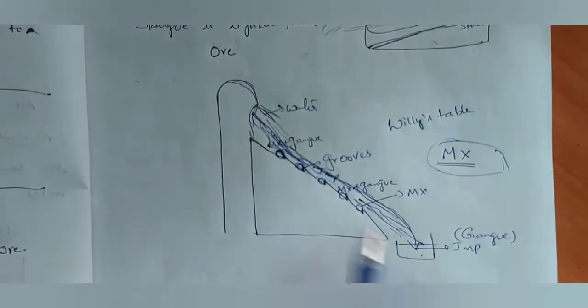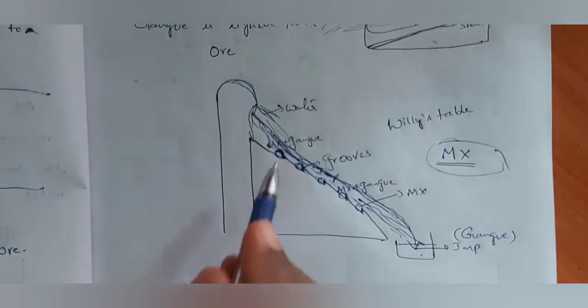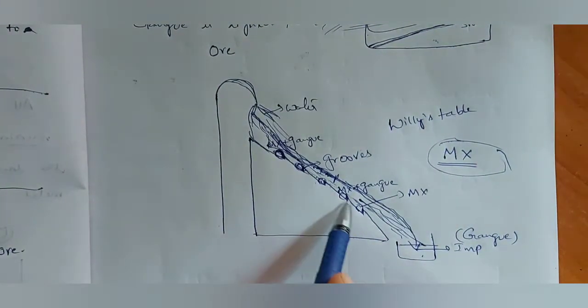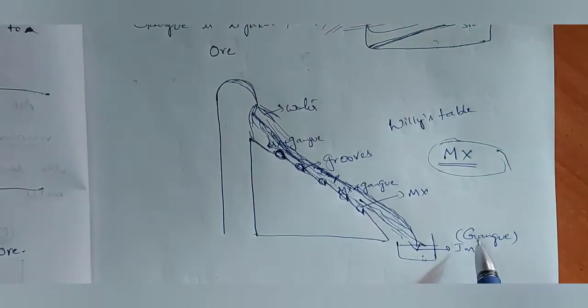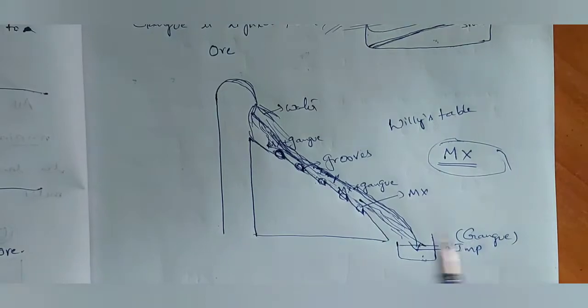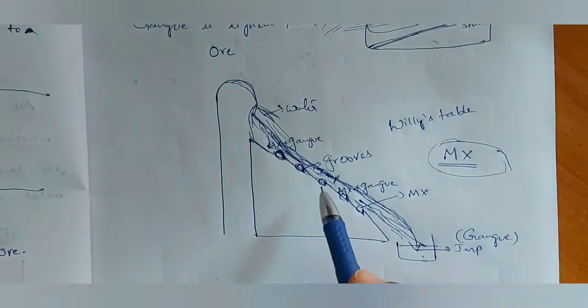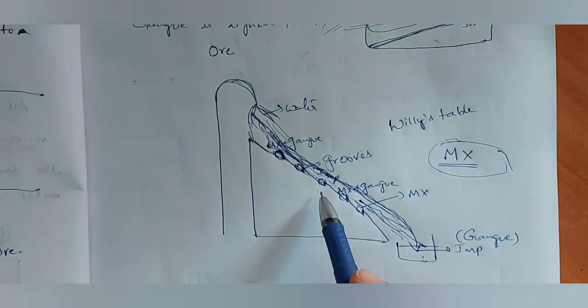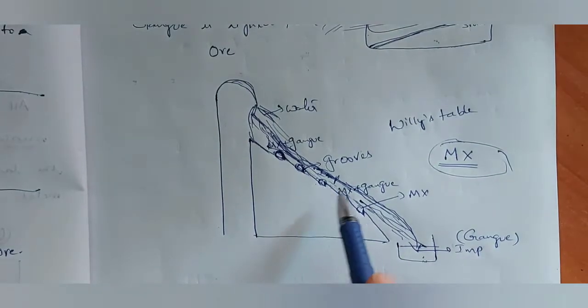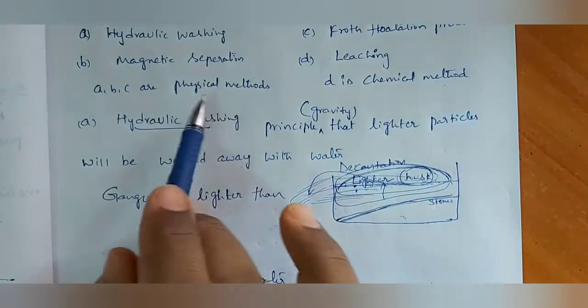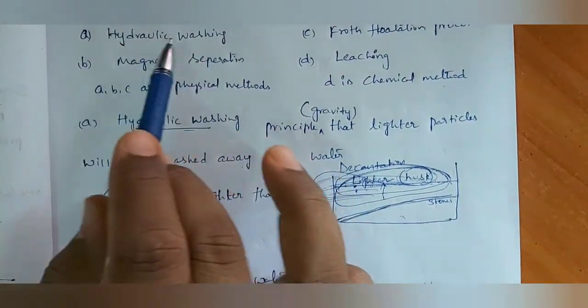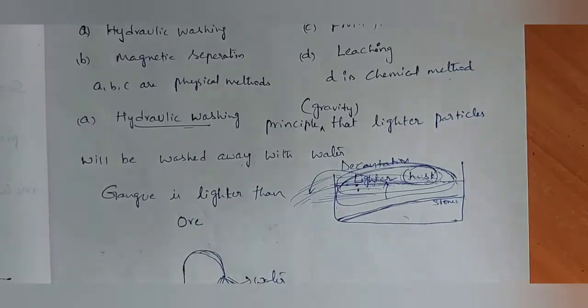Is it okay? In this way we separate impurities from ore. The metallic compound remains here and the impurities are separated here. These impurities are nothing but gangue, which we can easily separate by a physical method. Here no chemical reaction takes place, so this comes under a physical method. A, B, C are physical methods, like I told you. So hydraulic washing comes under a physical method only.